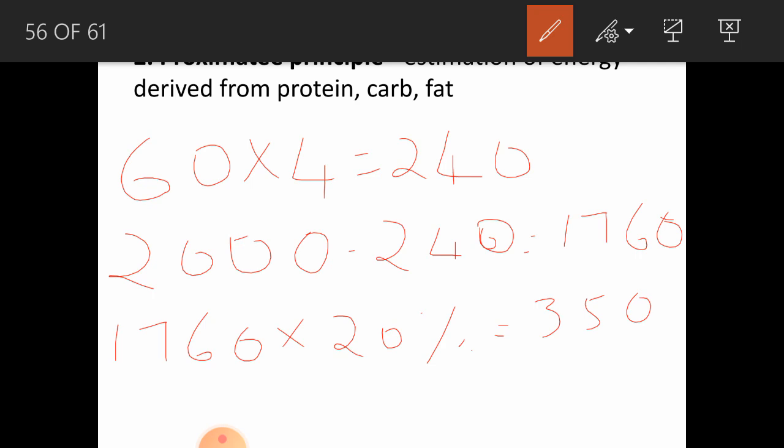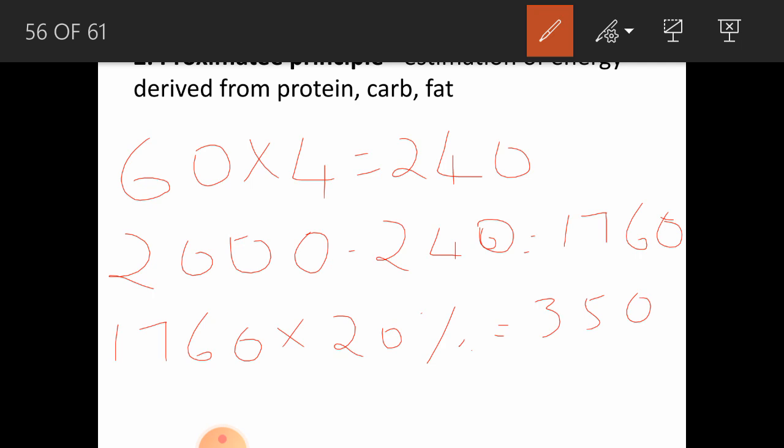20% of the total calories should be fats. That is coming around 350, that is 35 grams of fats. 350 kilocalories is equivalent to 35 grams of fats, and the remaining, 1760 minus 350, that is around 1400, should be provided by the carbohydrates. That is approximately 350 grams of carbohydrates.